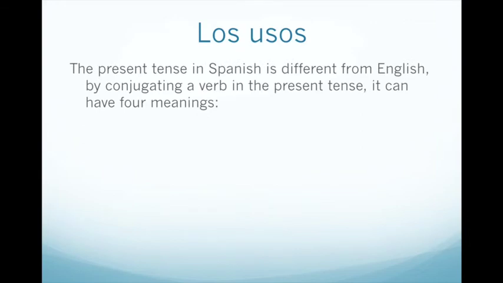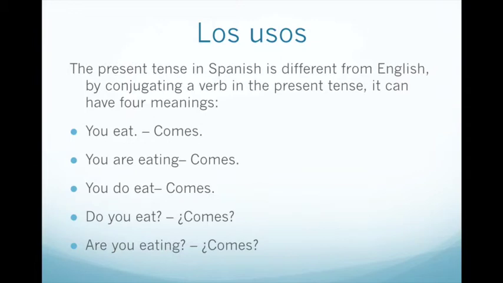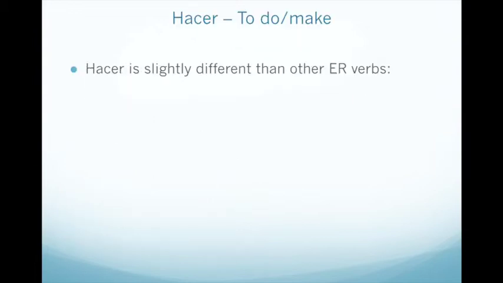The present tense in Spanish is different from English. By conjugating a verb in the present tense, it has 4 and actually 5 meanings. You eat is comes. You are eating, comes. You do eat, comes. Do you eat, comes? Are you eating, comes? You can notice that just the word comes means all 5 of those things simultaneously. It's up to you to decide exactly which one it means. Most of the time it doesn't have a large impact on what you're saying, but it can vary the sentence.